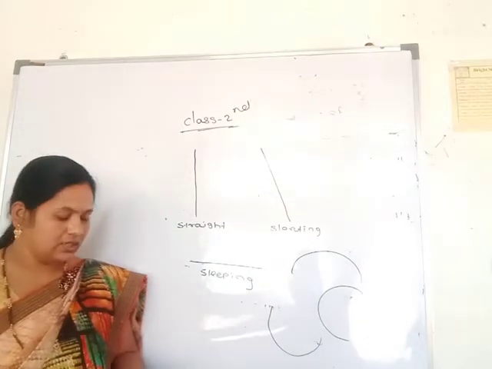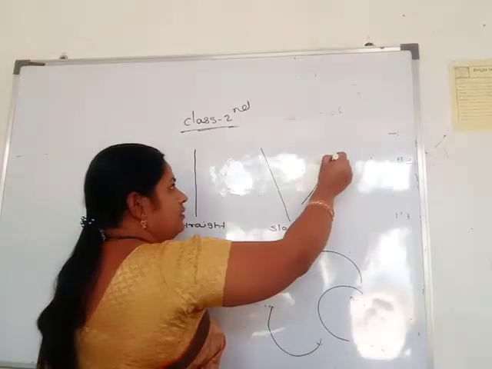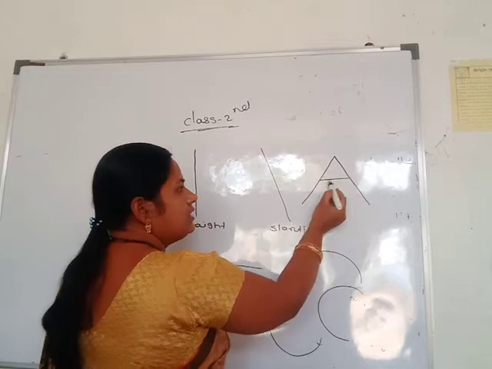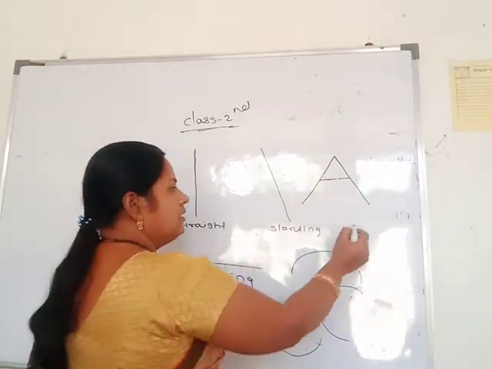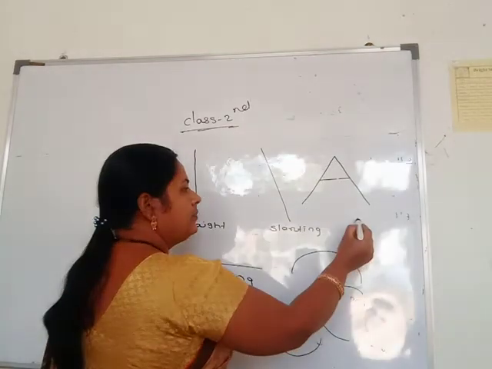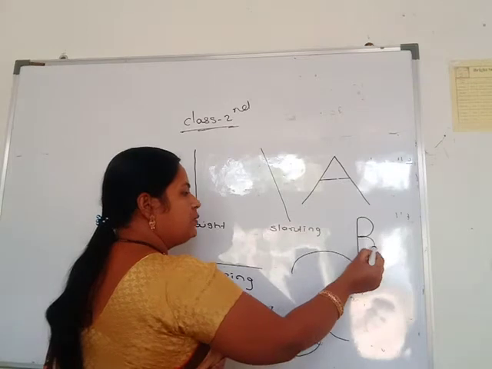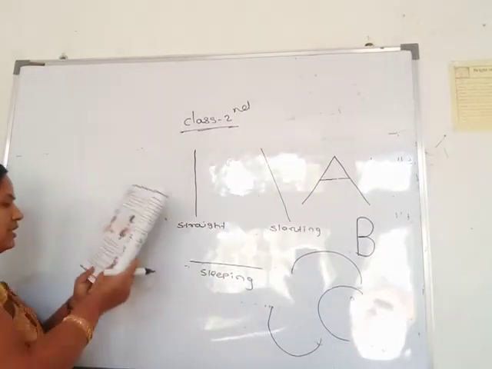You see this letter A. Here one sleeping line, and two slanting lines. Then B, one straight line and two curved lines. Then in numbers you see these numbers.